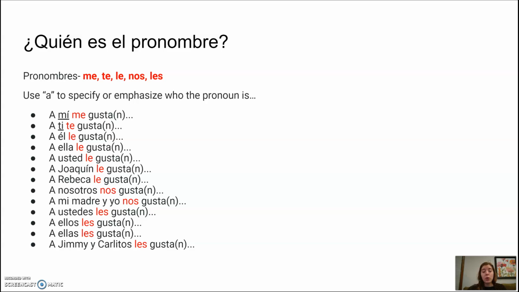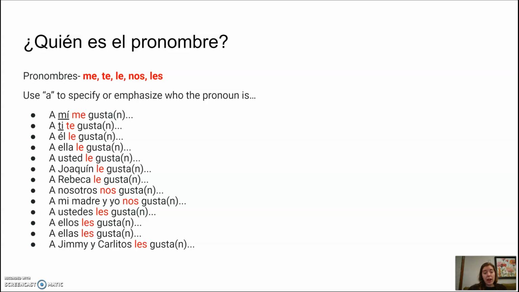So with the phrase me gustan, we know specifically who the me is, it's whoever's speaking. But they may want to emphasize themselves in that phrase. Maybe someone says, oh, I don't like pizza. And you might say, a mí me gusta la pizza. So to me, that is good. And you'd then be emphasizing yourself.